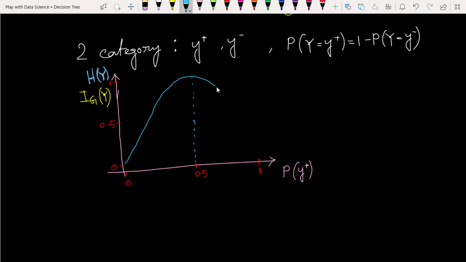And after that its value decreases. Okay, we have already seen this kind of picture. So it will stop here. And the picture of the Gini impurity will be like that. It is at 0.5, its maximum value. First it increases, after that it decreases.